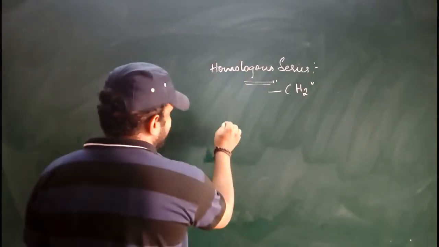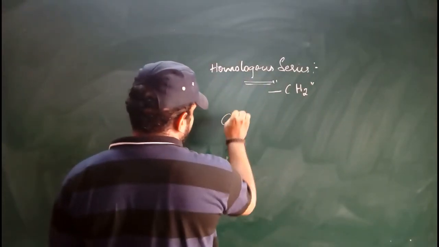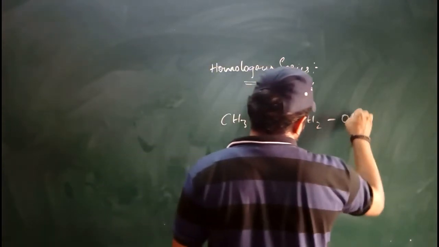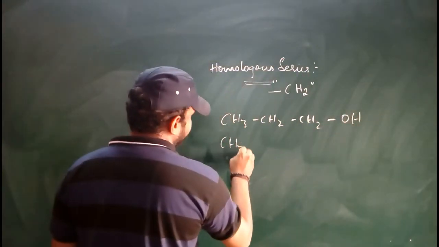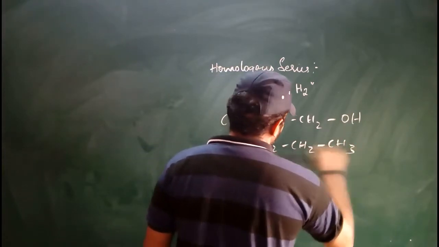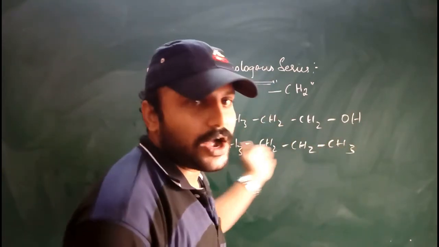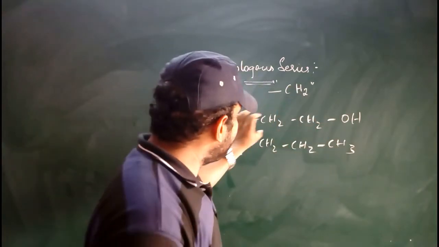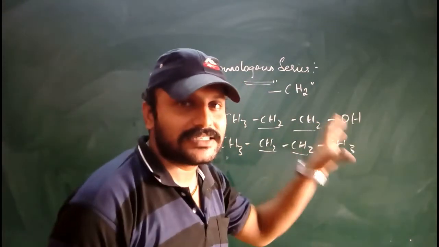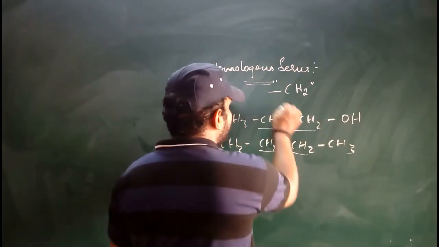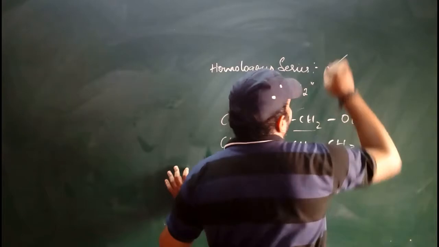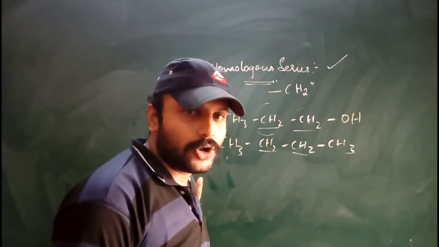Means, if you take a series of carbon compounds like CH3, CH2, CH2, OH, or CH3, CH2, CH2, CH3, you observe that successive compounds differ by CH2. Such a series is called a homologous series.